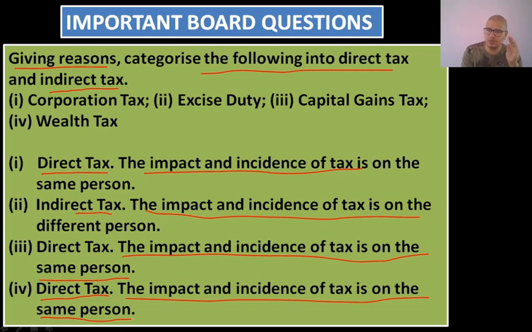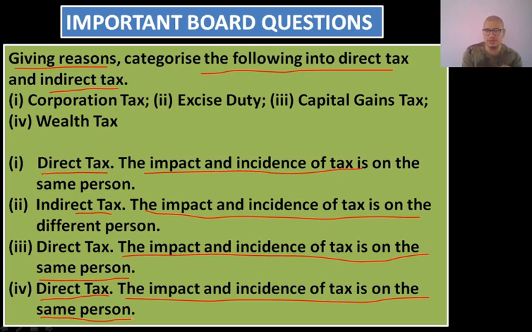First of all, you think whether that tax is being levied on income or expenditure. If it is levied on the income of the individual, then it becomes direct tax, and if it is imposed on the expenditure, it becomes indirect tax. One way of categorizing direct and indirect tax is based on income and expenditure.